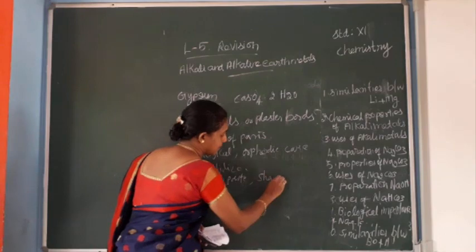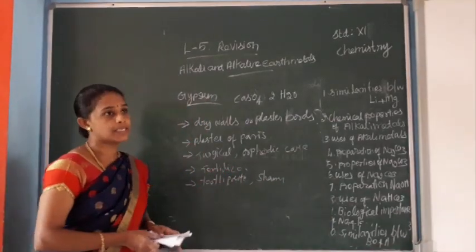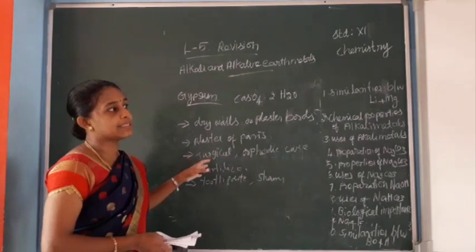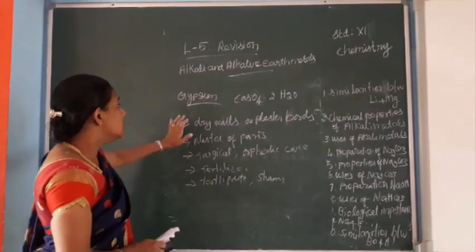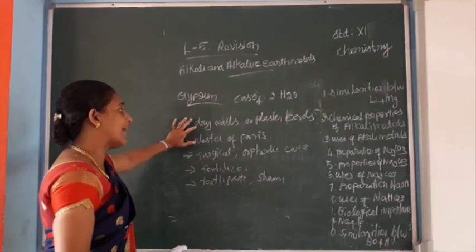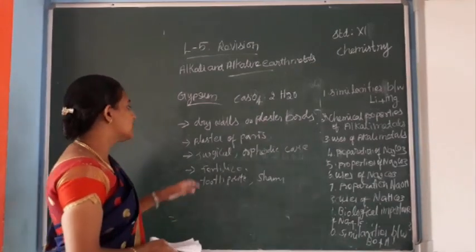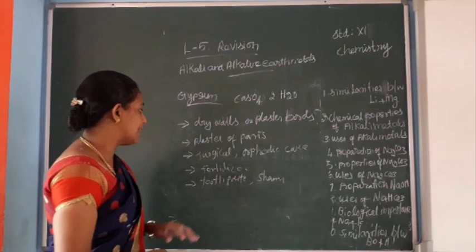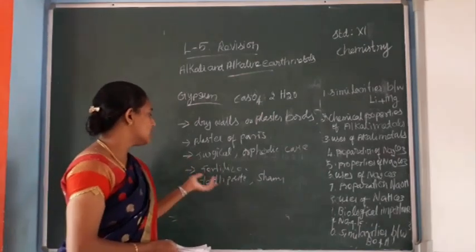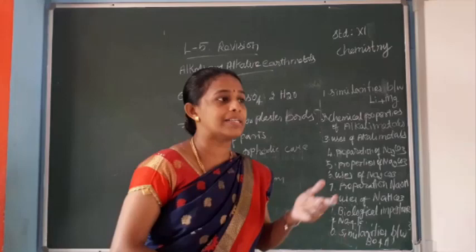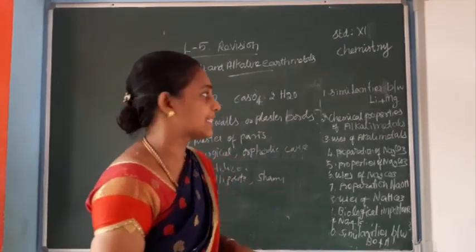Gypsum is a very important component of Portland cement, helping it harden easily. To summarize the uses of gypsum: it is used in making plaster boards, in the manufacture of plaster of Paris, in surgical and orthopedic casts, in agriculture for soil conditioning and fertilizer, in toothpaste, shampoo and hair products, and as an important component of Portland cement.